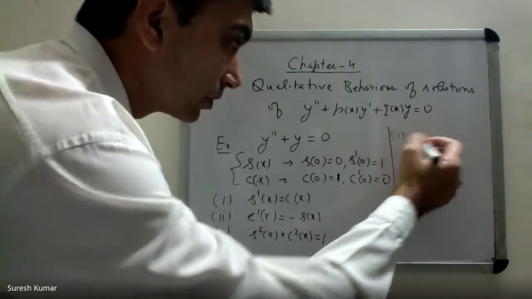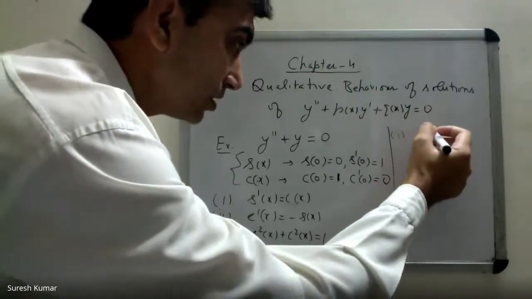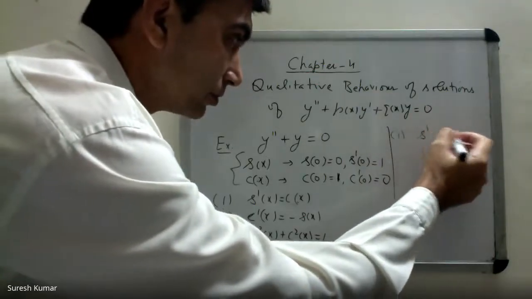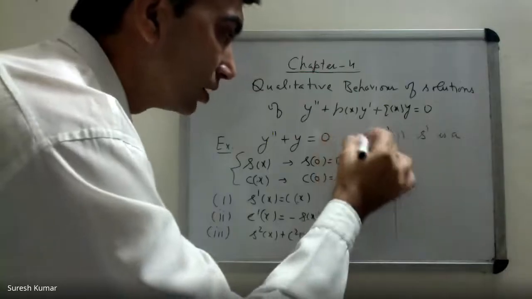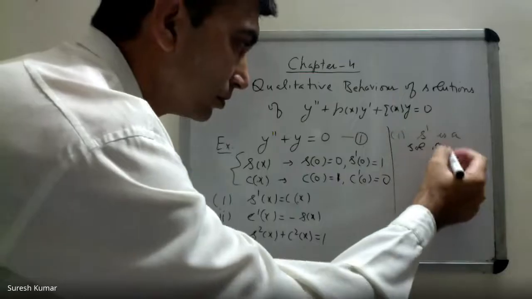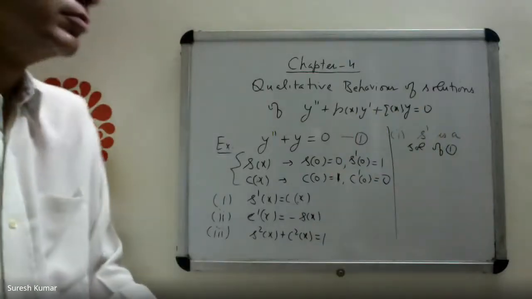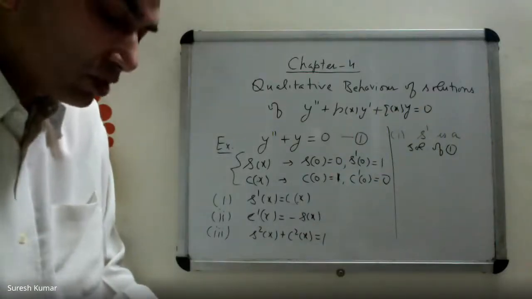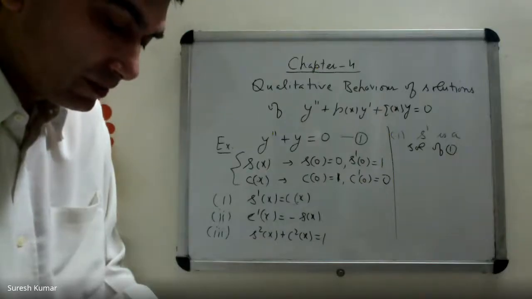First, S prime(x) is a solution of 1. Is it right?